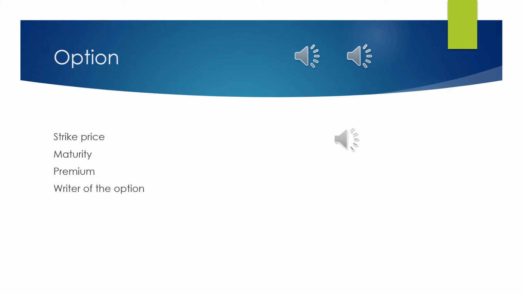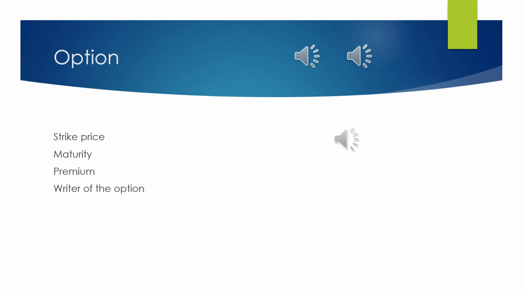Now, there are certain things you need to know. The first thing is the strike price. Strike price is also called the exercise price, or we call it the contract price, the price at which the contract has been agreed upon. Second is the maturity. Maturity can also be called the expiry date of the contract, or you can say when the contract will get matured. Premium is an amount which is paid by the buyer of the contract to the writer of the option. We can also call the writer of the option the seller of the contract.